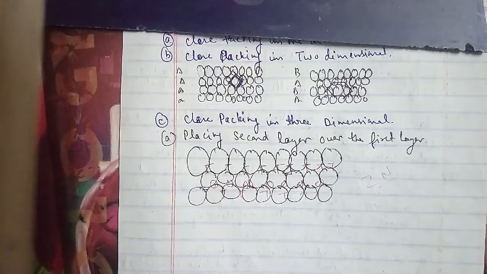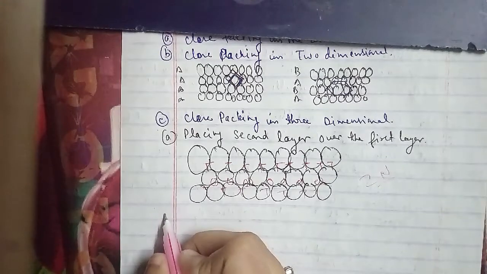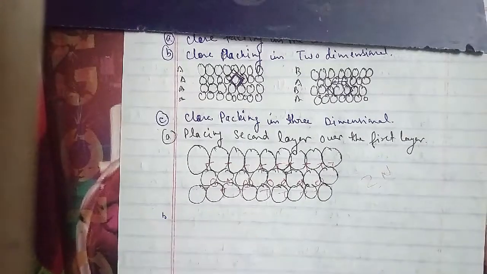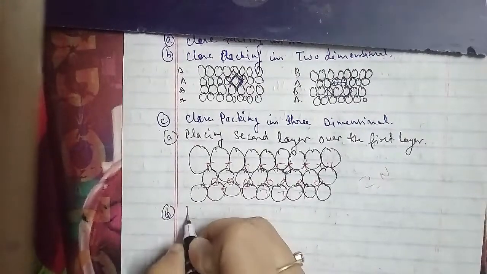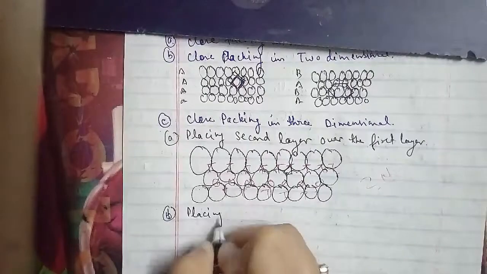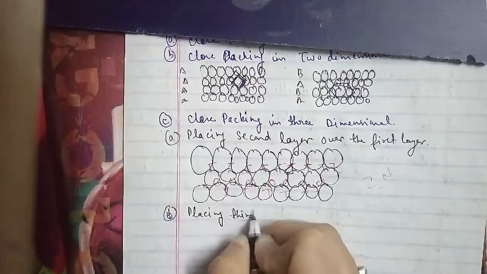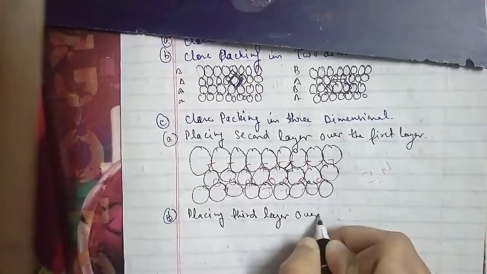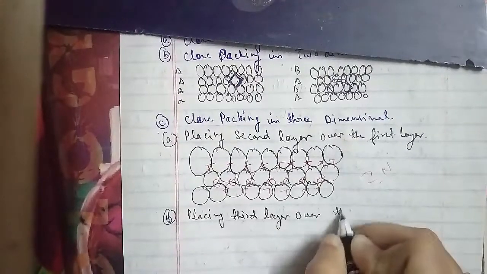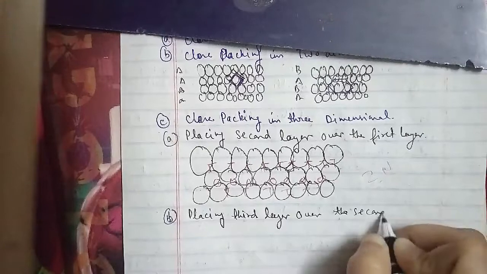When the third layer is placed over the second, there are two possibilities. The first possibility is covering tetrahedral voids. The tetrahedral voids of the second layer may be covered by the spheres of the third layer.